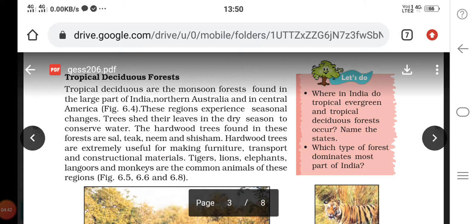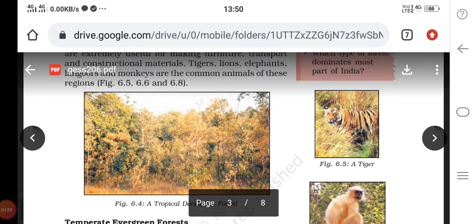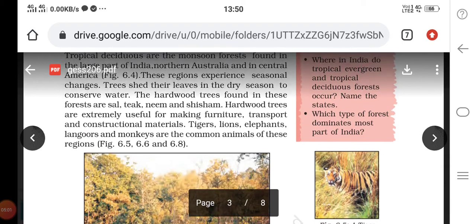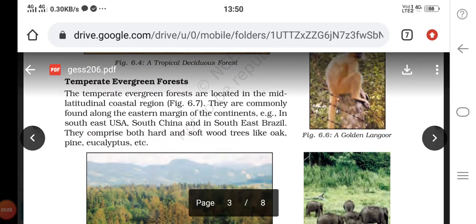Now let's do one activity that they have given. Where in India do tropical evergreen and tropical deciduous forests occur? Name the states. And which type of forest dominates most part of India? You have to find out the answers for this activity.